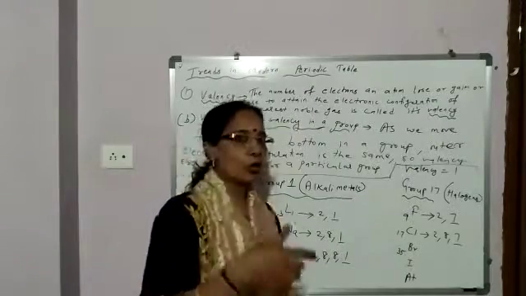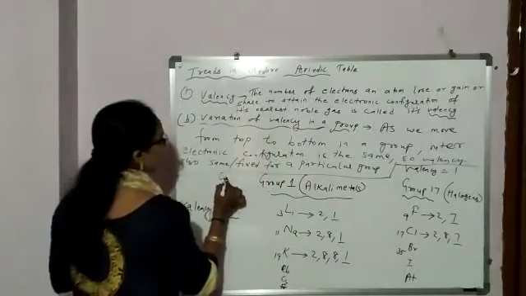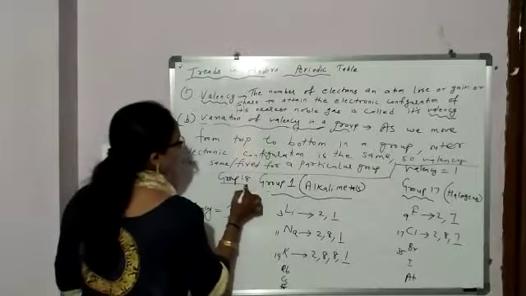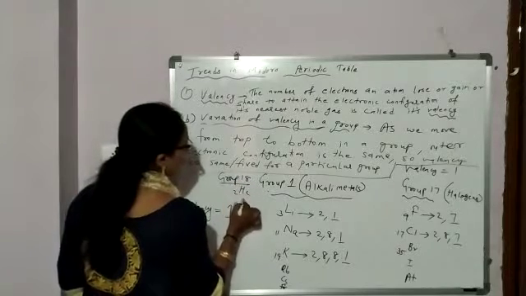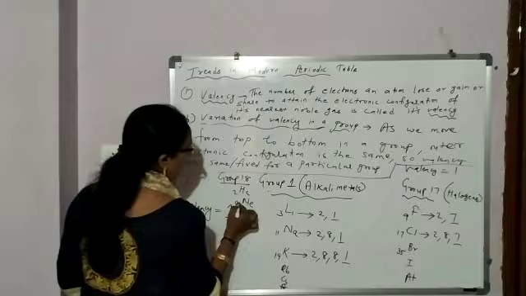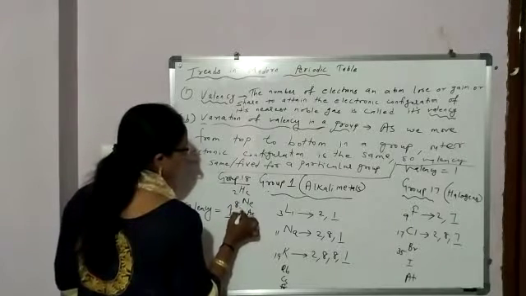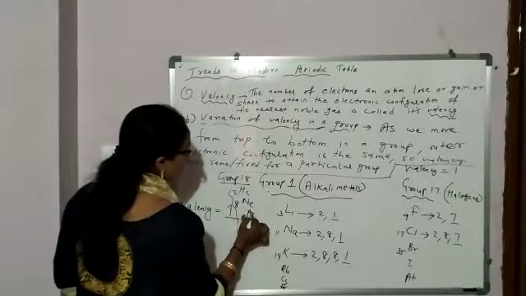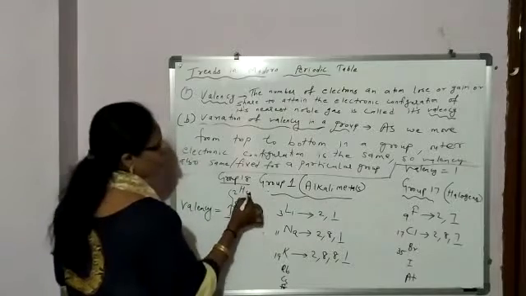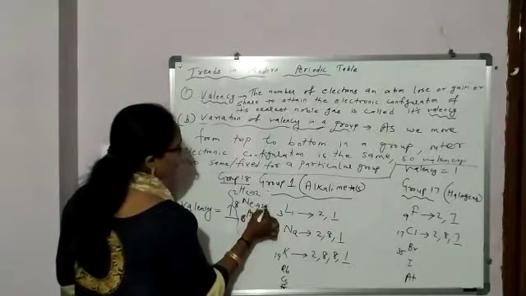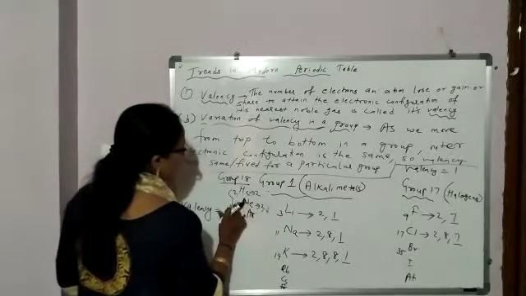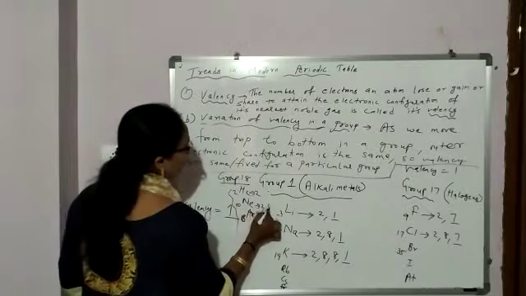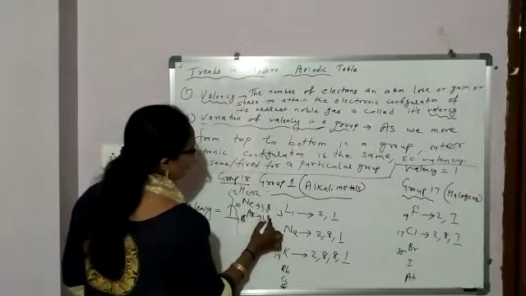And now if you take group 18 elements, which are noble gases: helium, neon, argon, krypton, xenon, etc. The configuration is 2, this is atomic number 10, 2, 8, this 2, 8, 8.